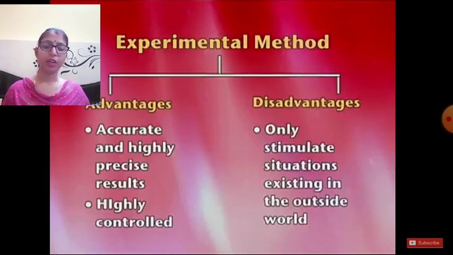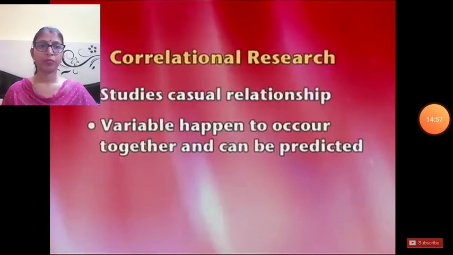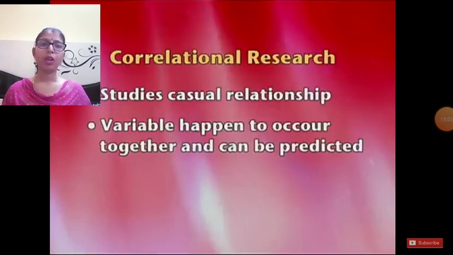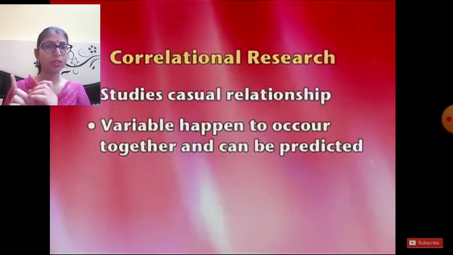Now move to our next method, which is correlational research. Basically, correlational research studies the causal relationship. There are two concepts, the cause effect relationship and the causal relationship. This is not the causal, ठीक है, this is causal.